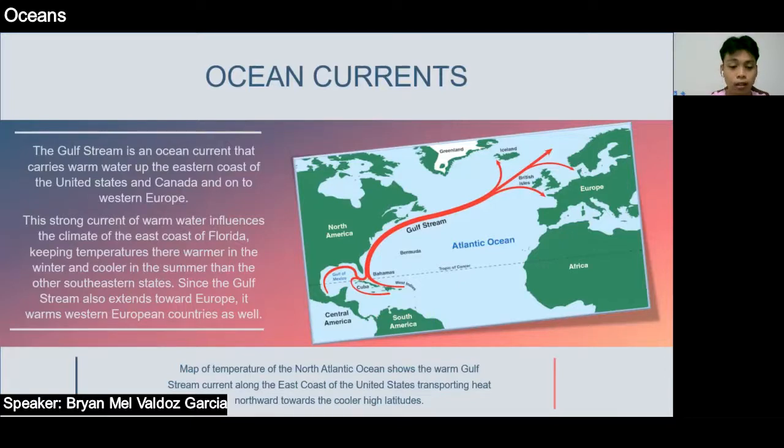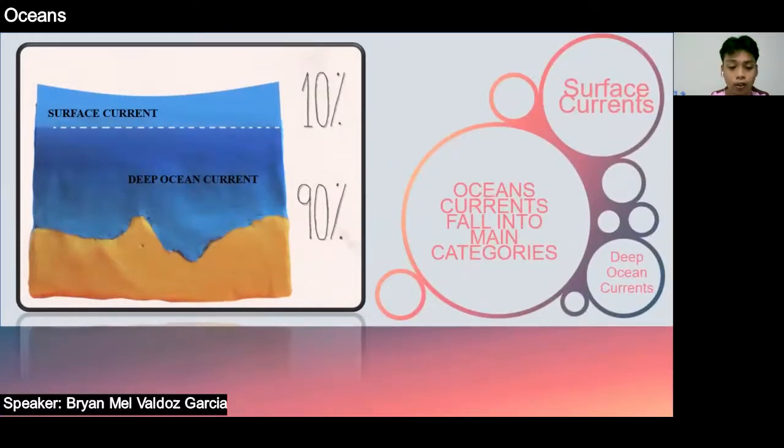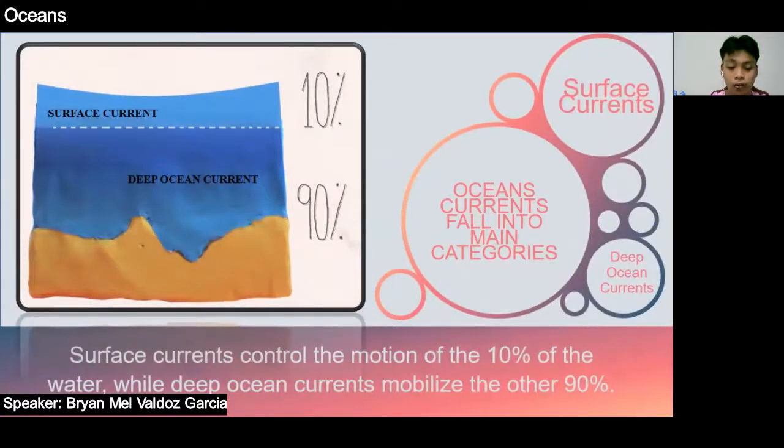The picture in this slide is depicting the map of temperature of the North Atlantic Ocean, showing the warm Gulf Stream current along the east coast of the United States, transporting heat northward towards the cooler high latitudes. Ocean currents fall into two main categories: the surface current and the deep ocean current. The surface currents control the motion of 10% of the water, while deep ocean currents mobilize the other 90%.